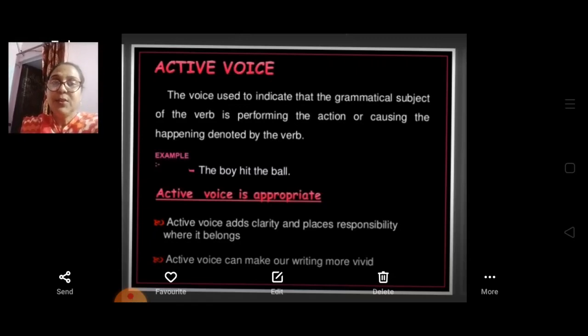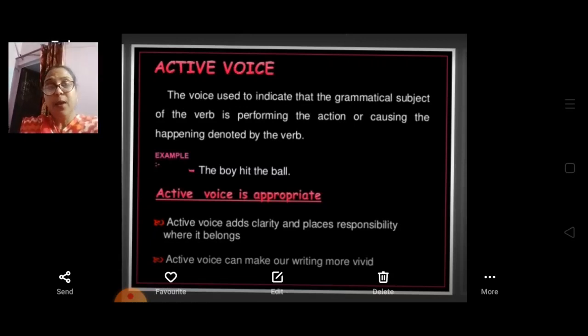So first of all, in this sentence you can see the boy hit the ball. Who hit the ball? The boy. The boy is here the doer, or you can say the subject. Hit is a verb, because he is hitting the ball, or you can say the action. And the ball. The boy, what did he hit?